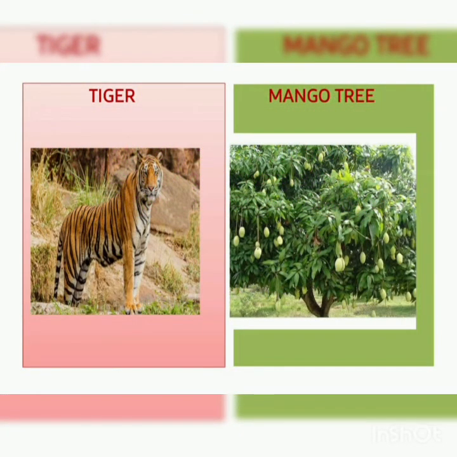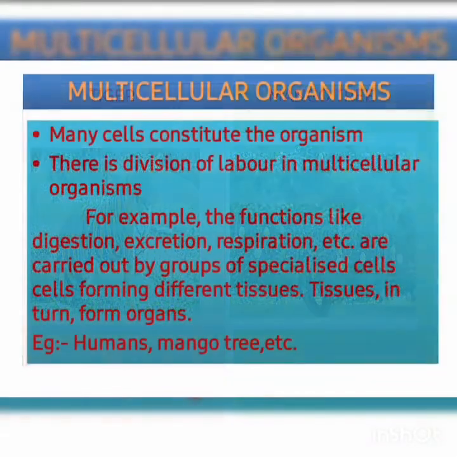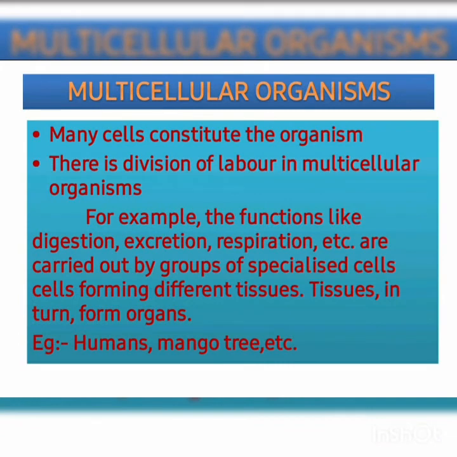Here we can see a tiger and a mango tree. The bodies of these organisms are made up of many cells. Organisms made of many cells are called multicellular organisms.